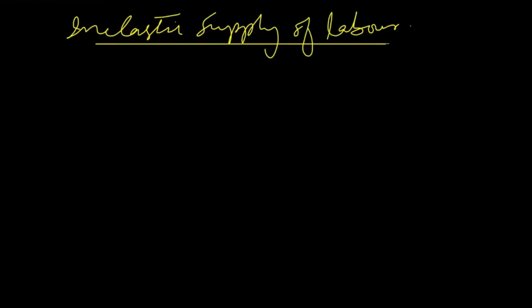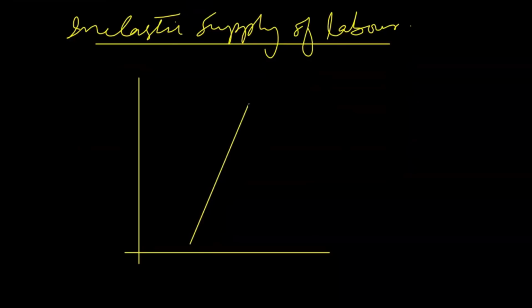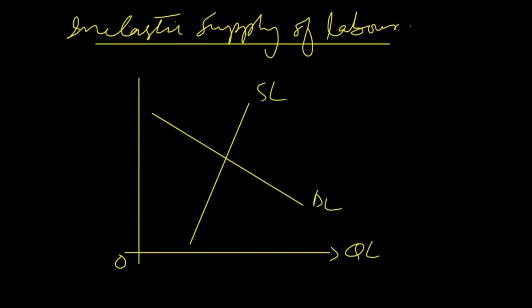The next scenario is inelastic supply of labor. Whenever supply of labor is inelastic, economic rent will be greater, and we can have a look at this graph. This is supply of labor, which is steep and showing inelastic supply, and this is the normal demand curve. This is the origin point. We have quantity of labor. This is demand for labor. This is supply of labor. Equilibrium takes place at point E, where the equilibrium wage rate is W and working hours equal Q. And we can join this point, and this is, let's say, point A.